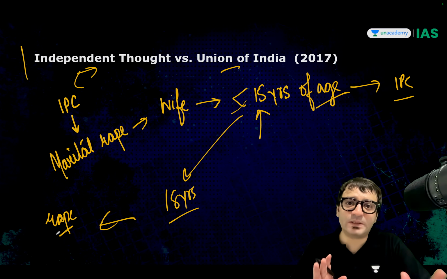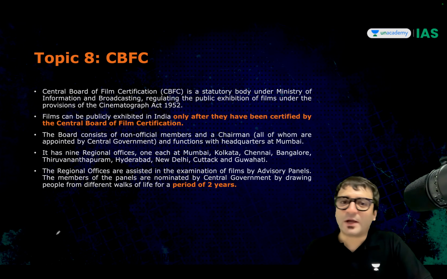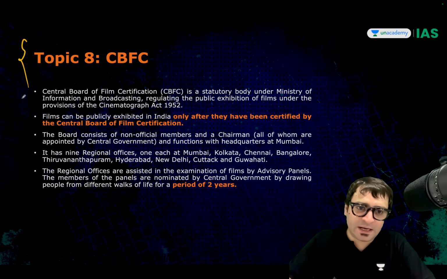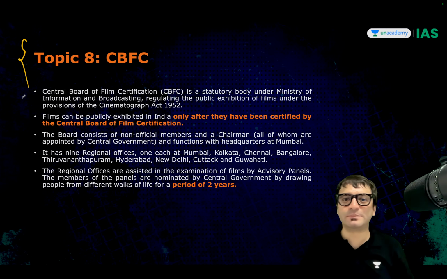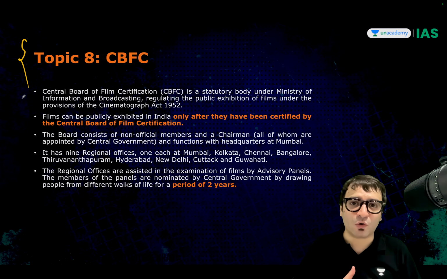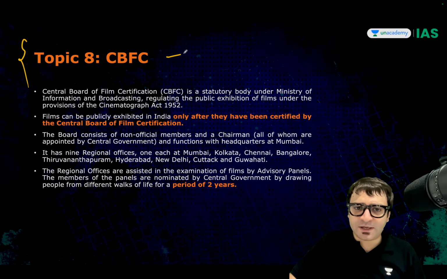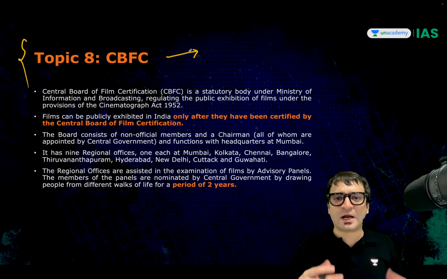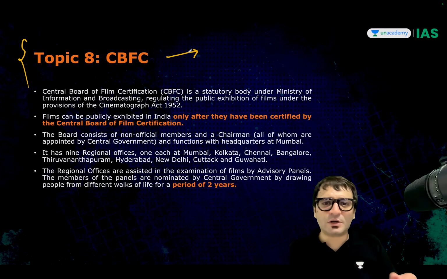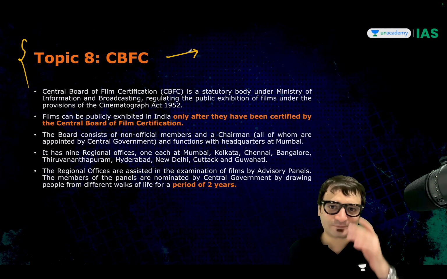Because something to do with age of consent is 18. Okay, let's look at topic number 8, Central Board for Film Certification, also known as the Censor Board, although the job of the CBFC is to certify films, not censor films. But be that as it may, the point is, if you have to write a book, you don't have to seek the permission of any other authority before you can publish it.